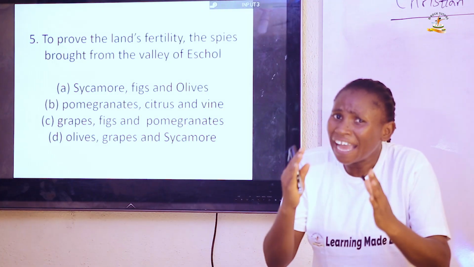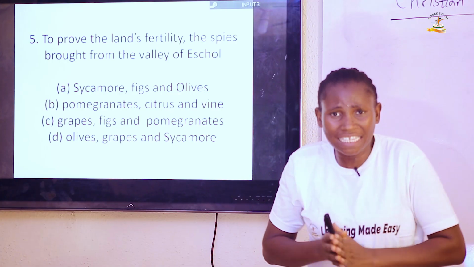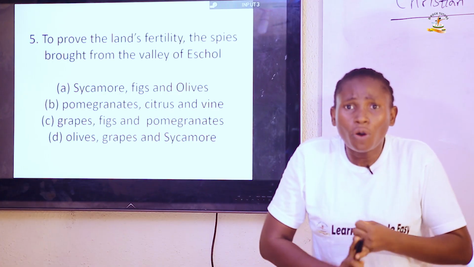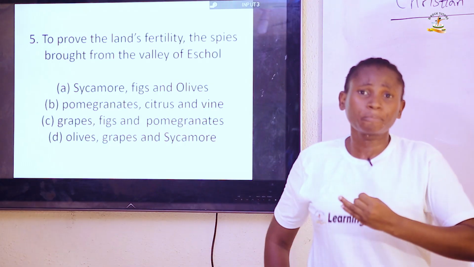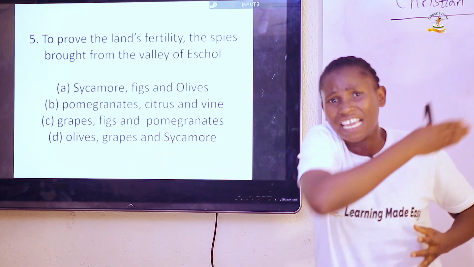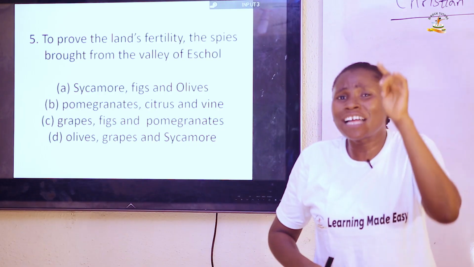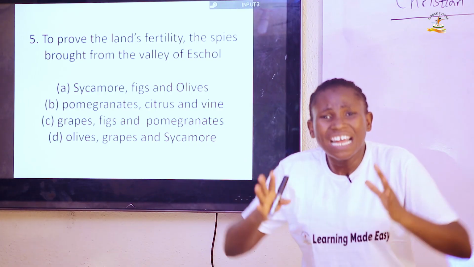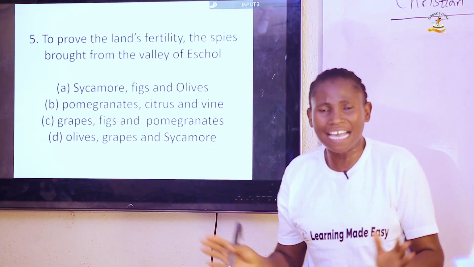And they were given instruction on what to do when they got to that land. They were to know whether the inhabitants of the land were few or many, whether they were poor or rich. They were to view the fortification of the city, and they were to know whether the people lived in camps or were scattered.